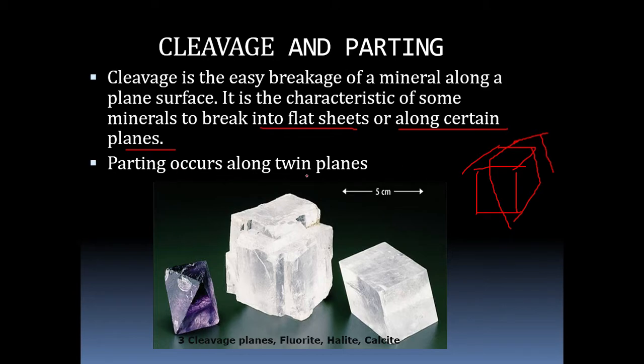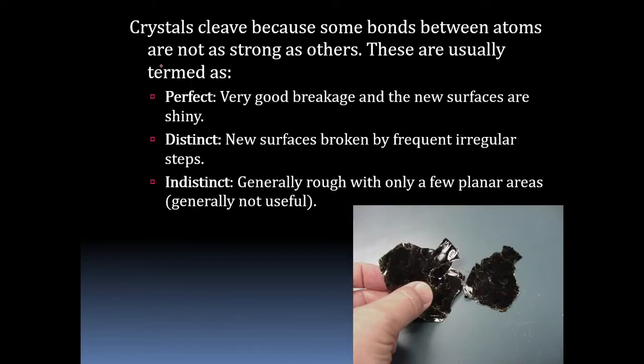And parting occurs along the twin planes. I will discuss in later classes what twin planes are. Cleavage can be of 3 types: perfect cleavage, distinct cleavage, or indistinct cleavage. Perfect cleavage means that after breaking the mineral along the plane, the surface will be shiny.